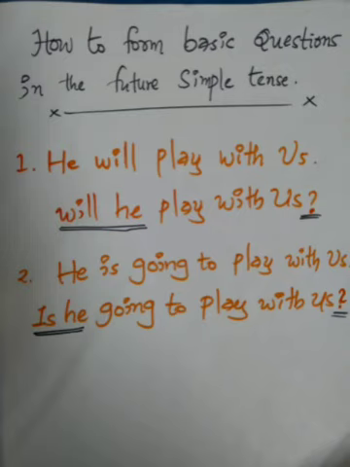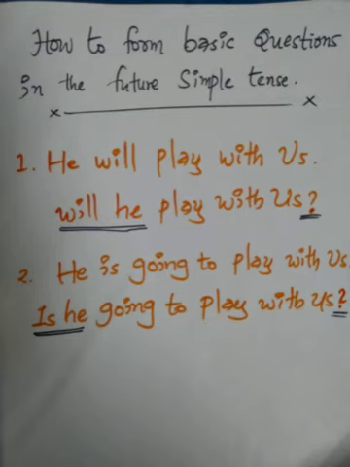The next sentence says, he is going to play with us. This one uses be going to. The subject is he, and so the be verb to use is is.